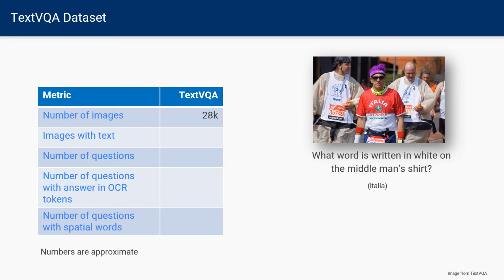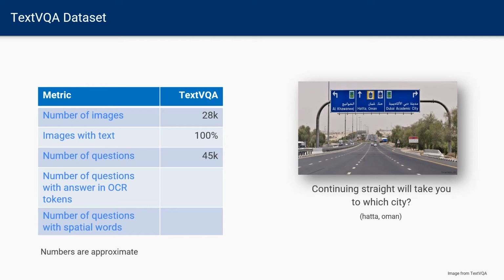TextVQA dataset was collected by annotating 28,000 images from the Open Images dataset with questions. During annotation, it was verified that every image contained at least some text, so 100% of the images contained text. After annotation, we ended up with 45,000 questions and their corresponding answers. Nearly 40% of these questions require reading text in an image, which is usually done via an OCR system. It was also found that nearly 14% of the questions contain spatial references such as right, left, above, below, and so on.